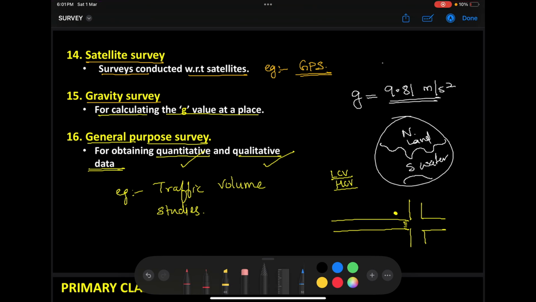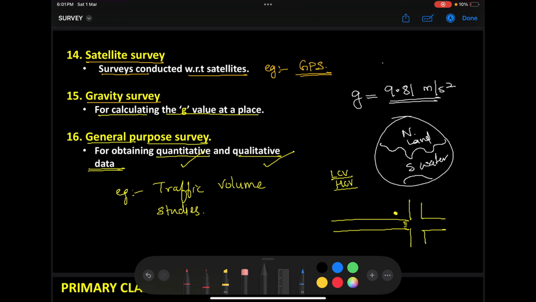If you don't want to stand there and count, what you can do is take your mobile phone, put it on video recording, go home, and sleep for 1 hour and come back. So after 1 hour, you come back to the site. If the mobile phone is still there, take the mobile phone, look at the video, count the number of LCVs passing, count the number of HCVs passing. Now you can do your analysis. You have your traffic volume. You can improve the signal timing so that the traffic congestion at this point is reduced. So if the traffic congestion at the point is reduced, what happens? My road users will feel more comfortable.